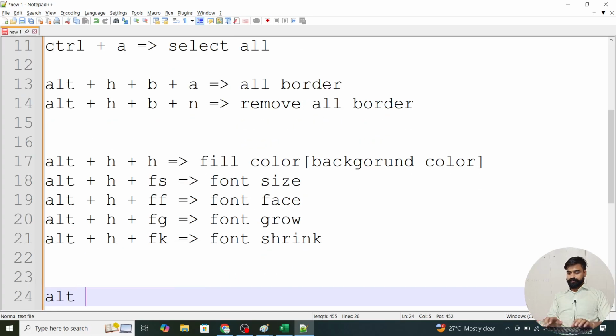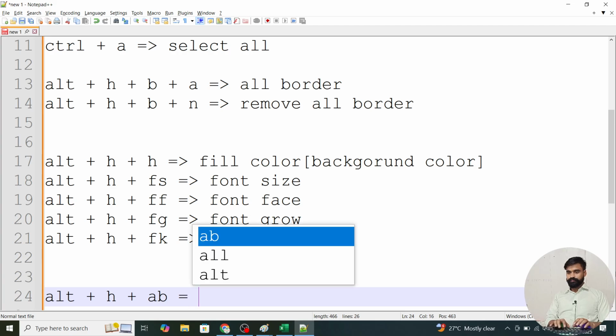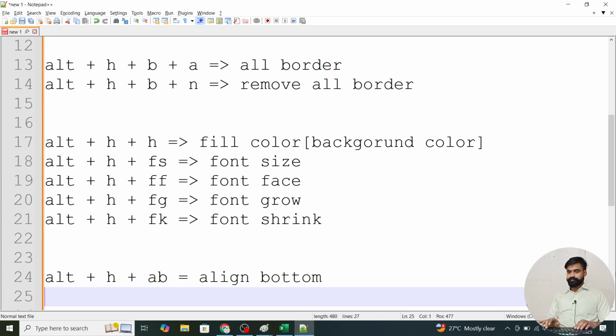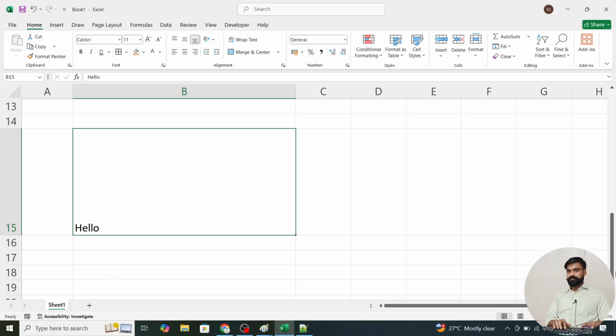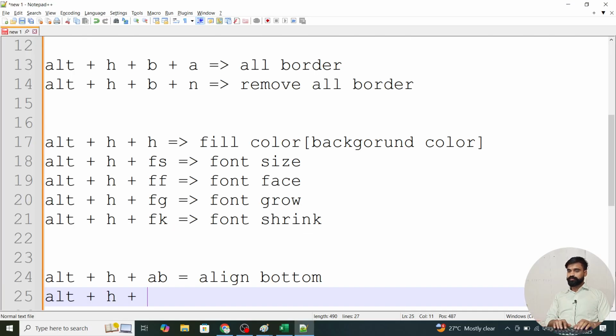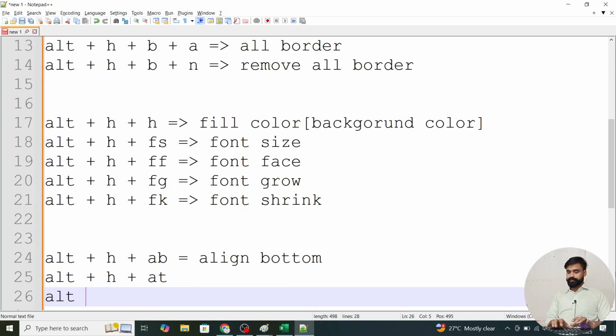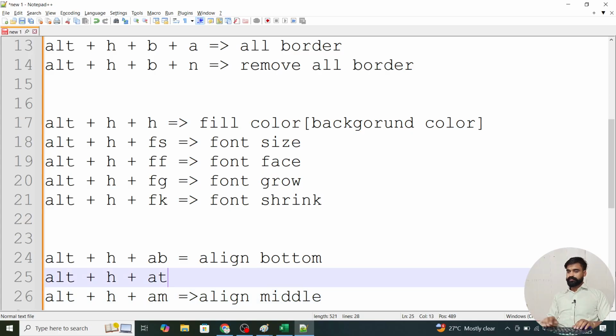So we have Alt plus H plus A plus B, align bottom. Is it correct? Align bottom. Alt plus H plus A C, align center. So bottom, top and align top. Similarly, Alt plus H plus A plus M for middle alignment. Align middle, and then align top.